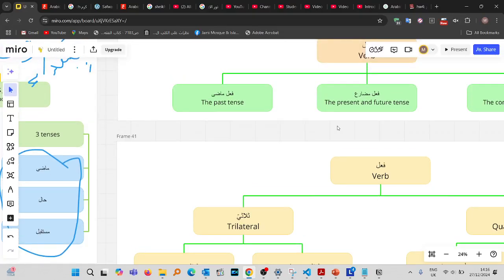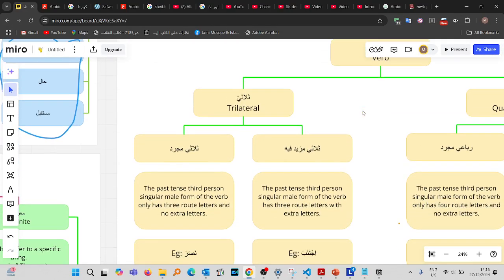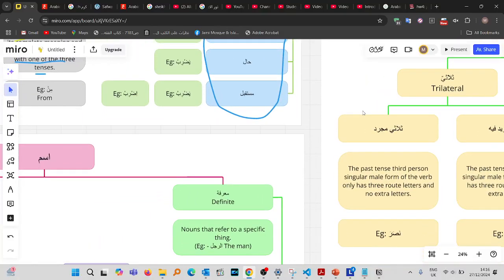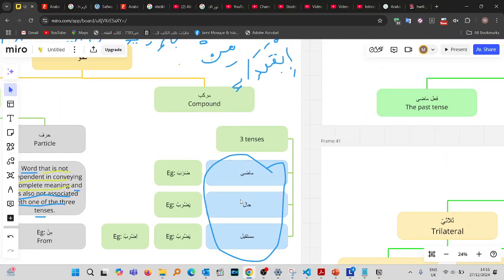And the form of the fi'l mudari is the same. If you look over here, this is the present tense form and this is the future tense form. Notice that both of them, despite being categorized differently, are in the same form.